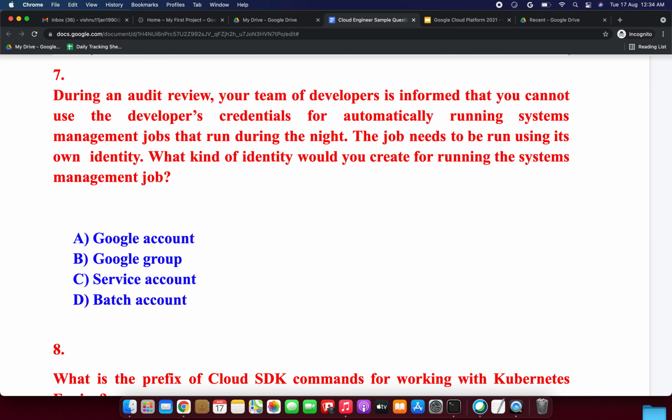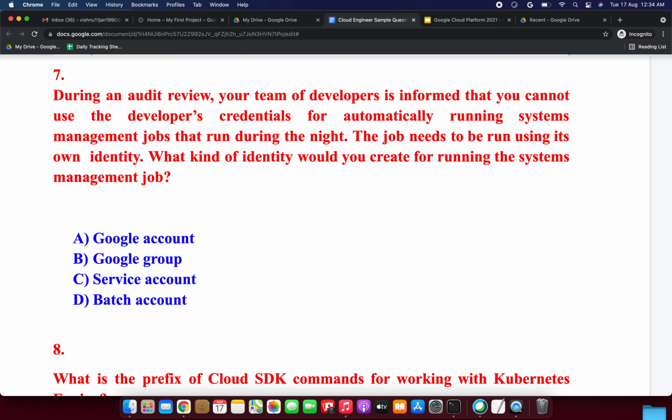Next question. During an audit review, your team of developers is informed that you cannot use the developer's credentials for automatically running system management jobs that run during the night. The job needs to be run using its own identity. What kind of identity would you create for running the systems management job? Option A, Google account. Option B, Google group. Option C, service account. Option D, batch account. So which will be the correct answer?